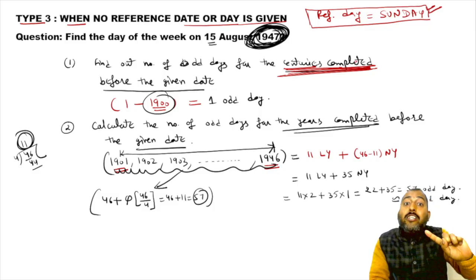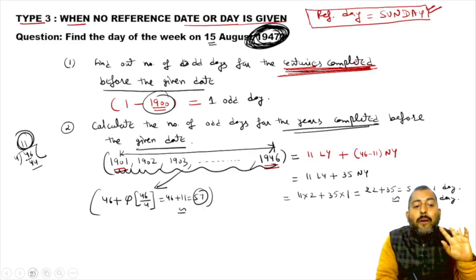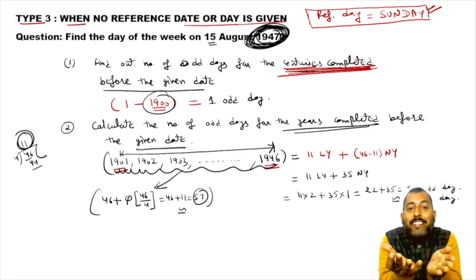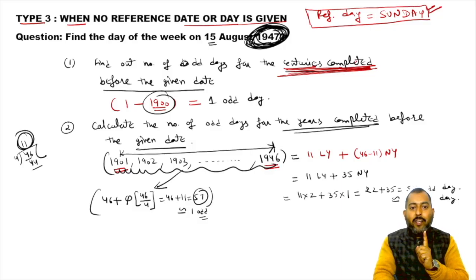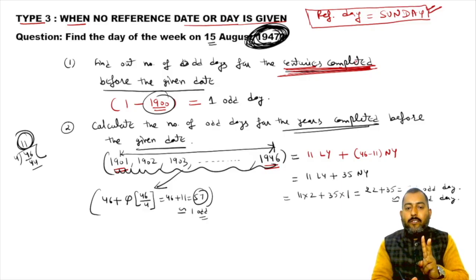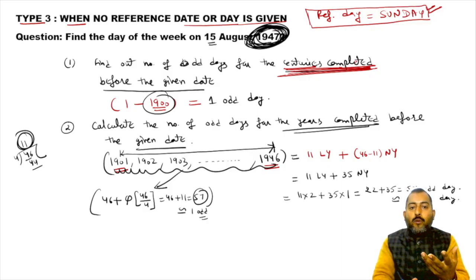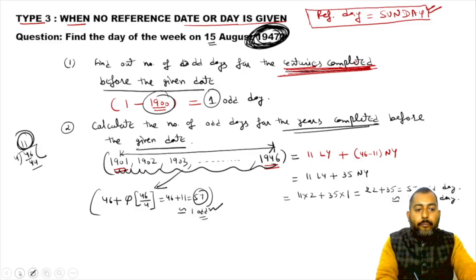Now 57 is your number of odd days. Number of odd days can never be more than 6. So divide 57 by 7 and you will finally get only one odd day. So this is your step number 2, and step number 2 can be done in 2 ways. I hope you have understood both of these. So in step number 1, 1 odd day. In step number 2, 1 odd day.